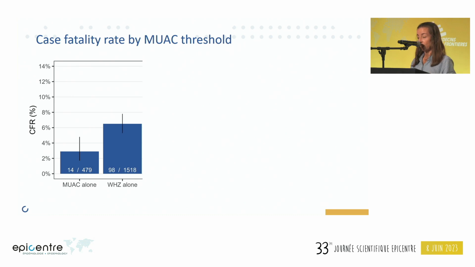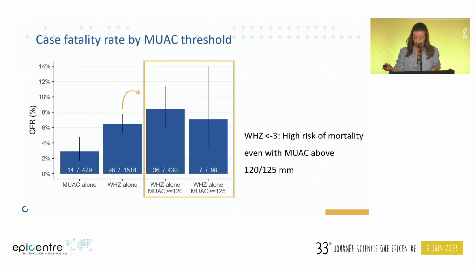Now let's explore the case fatality rates in the cohort according to different MUAC cutoffs. Here we show two categories that we have already seen: children admitted with SAM by MUAC alone and SAM by weight for height alone. For this second group, this means by definition that the children were admitted with a MUAC more than or equal to 115. Now we have added categories looking at CFR based on higher MUAC thresholds, taking each time smaller subsets of the same children. The third column looks at children admitted by weight for height alone and who were admitted with a MUAC more than or equal to 120 millimeters.